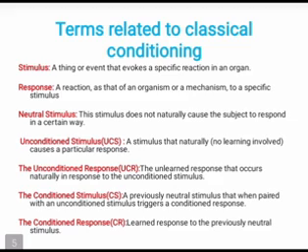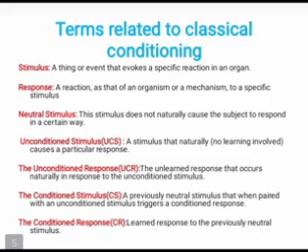Then the other 4 terms are CS, CR, US and UR. So the first one is unconditioned stimulus, US or UCS. A stimulus that naturally causes a particular response. Next is UCR. It means unconditioned response. The unlearned response that occurs naturally in response to the unconditioned stimulus.